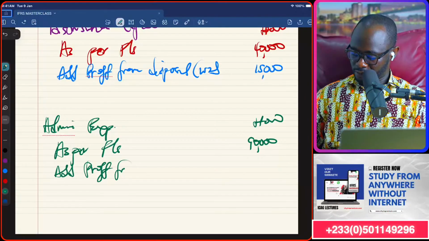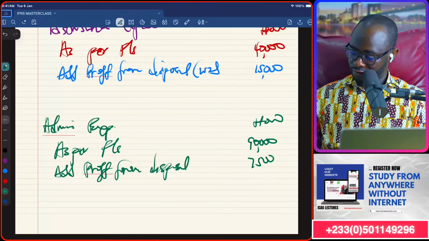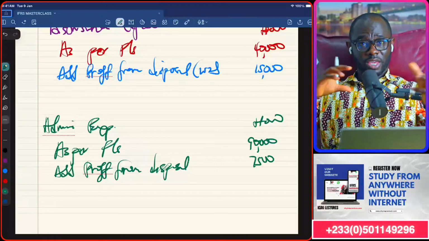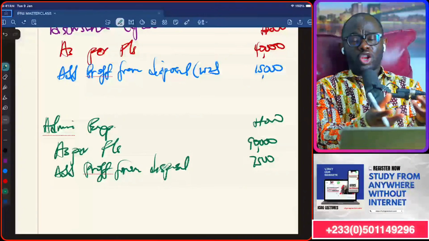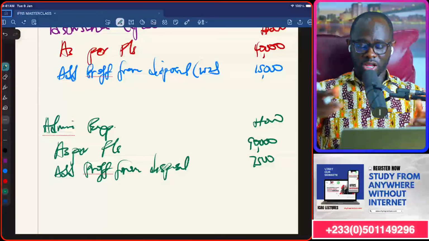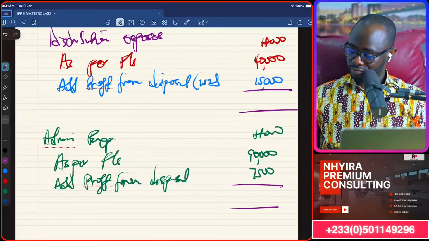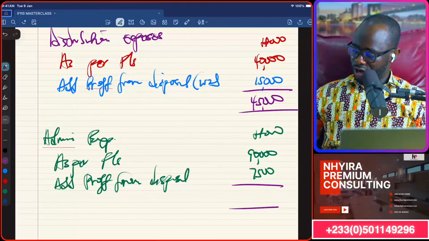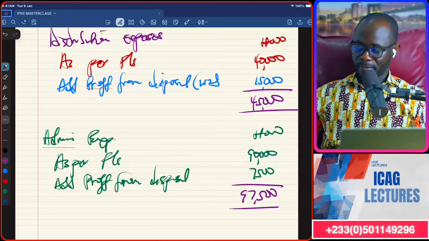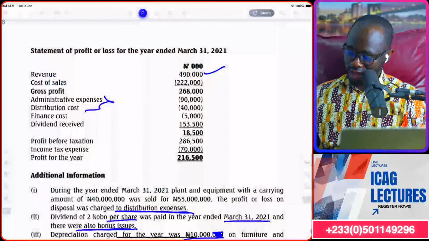So profit from disposal, 7,005. Going to add that back as well so that we can get our original figures coming up. Because these are non-cash items, we can get the original figures. If you check, it means that now we will have this to be 45,000 and this to be 97,500. But remember, we are left with depreciation.